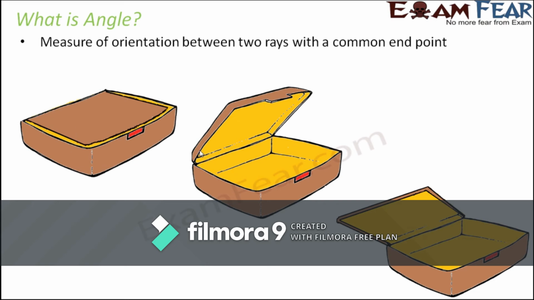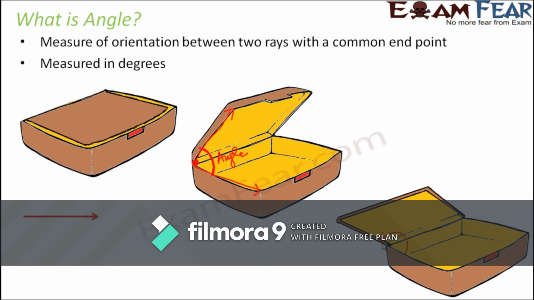In the next scenario, when you gradually start opening it, there is some sort of orientation between these two rays. This is one ray, this is another ray, and this orientation is nothing but the angle. If you look at it, both of these rays have a common endpoint. Similarly, as the box is totally opened, the angle increased all the more. So basically, what is an angle? An angle is a measurement in degrees, which tells us how much is the orientation between two rays.